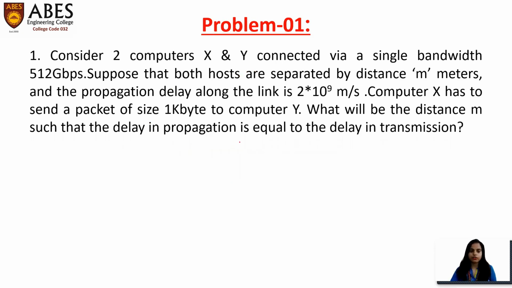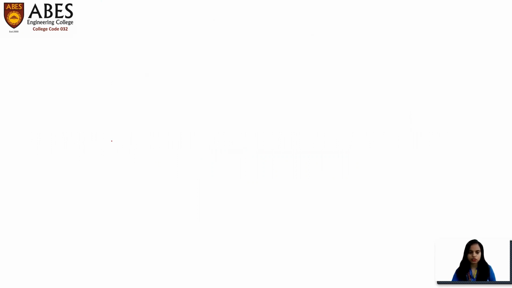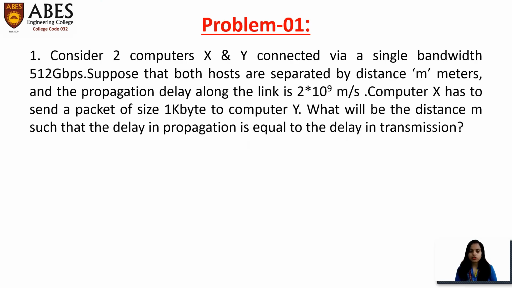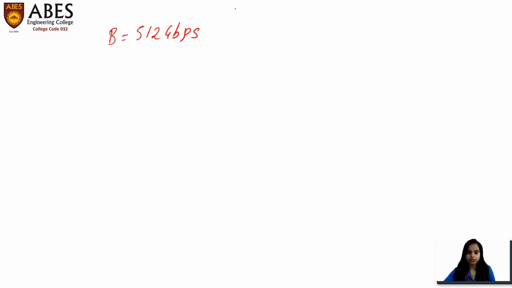The question is saying that we have 2 computers X and Y connected via a single link of bandwidth 512 Gbps. First you have to write the values which are mentioned in the question. So this 512 Gbps is a bandwidth. So we'll write here bandwidth is given 512 Gbps. Now, they are saying that suppose that both hosts are separated by distance m meter. So distance is given and the distance is m meters.